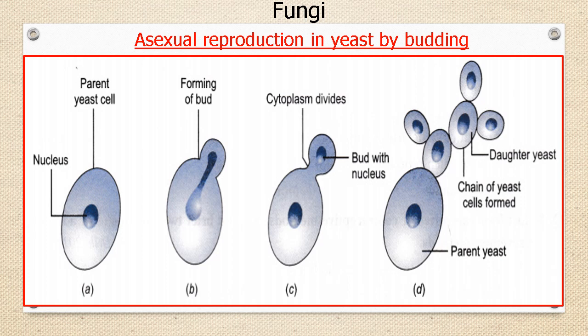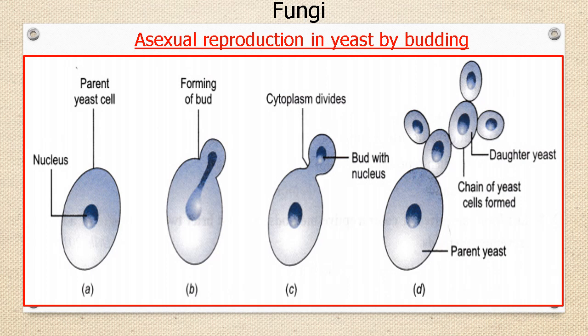The bud grows further. In some cases, the bud gets separated from the parent cell and acts as a new individual. Sometimes the bud remains attached to the parent cell and undergoes budding to form a branched or unbranched chain of buds as shown in the diagram.